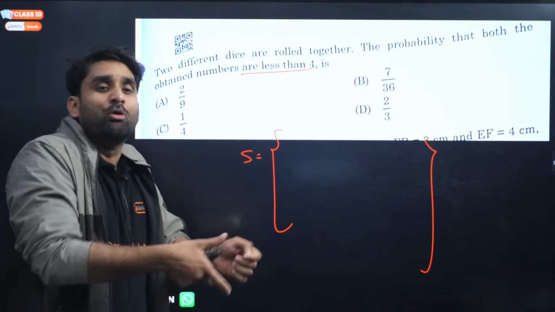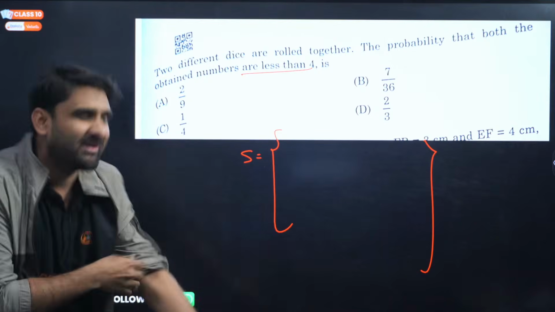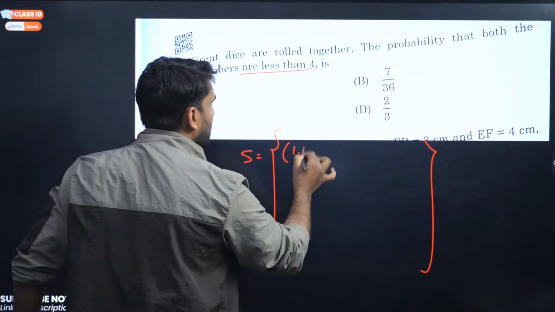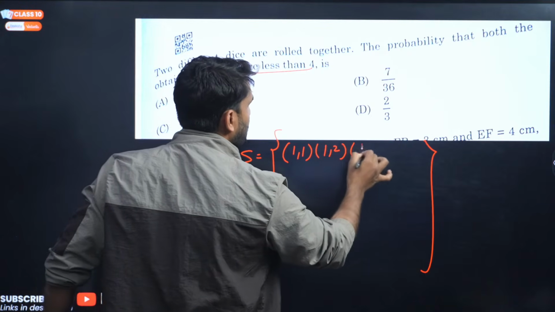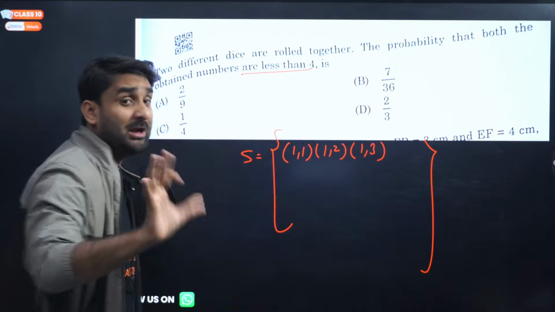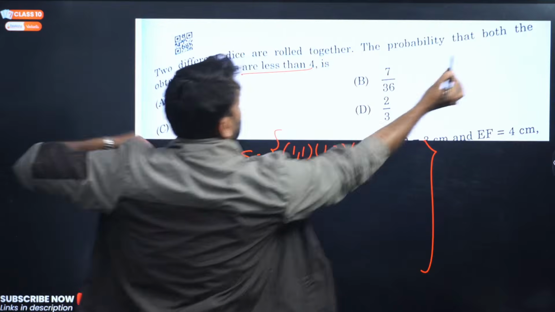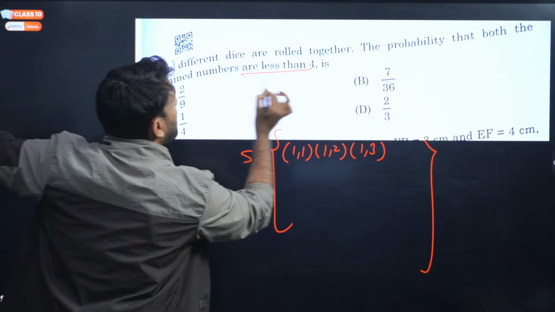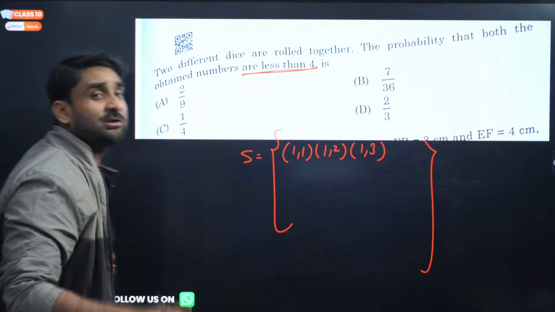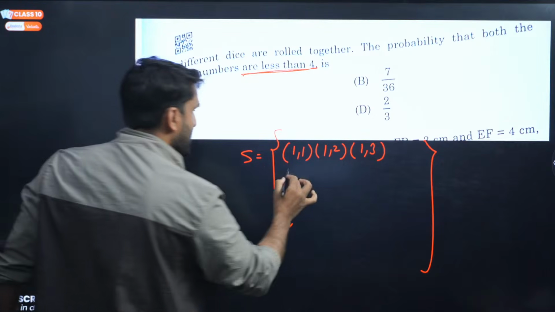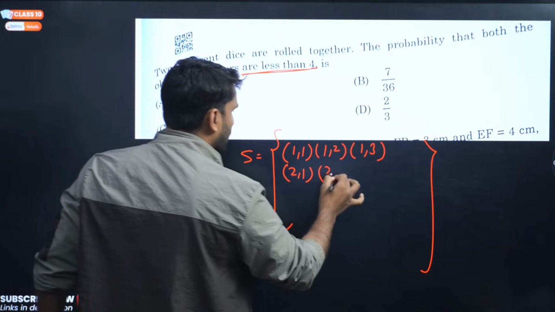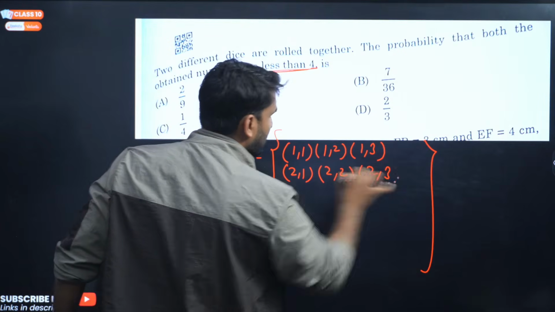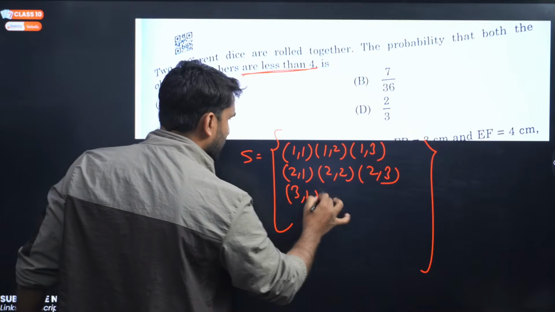Okay, look at the question. What will be the probability that the number shown on both the dice is less than 4? So there are these possibilities: 1,1; 1,2; 1,3; 1,4 will not be counted because both the numbers should be less than 4. How many dice are thrown? 2 dice. Now 2,1 can be counted, 2,2 and 2,3 will be there.